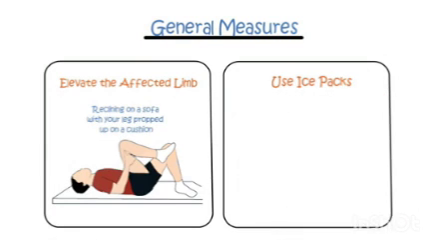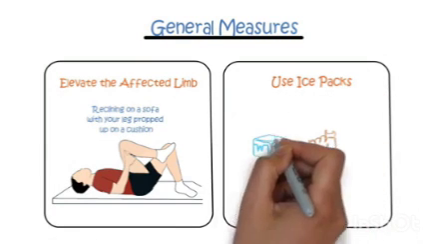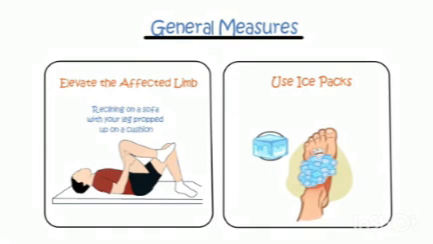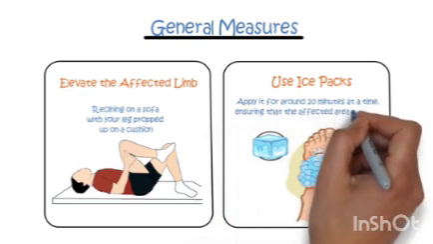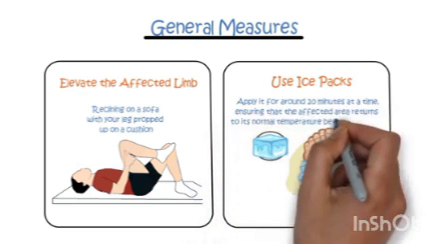Use ice packs. Applying an ice pack or a bag of frozen peas wrapped in a towel can help alleviate pain until specific gout medications take effect. Apply it for around 20 minutes at a time, ensuring that the affected area returns to its normal temperature before reapplying.